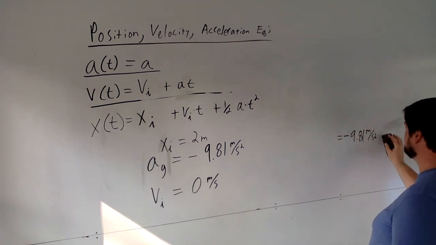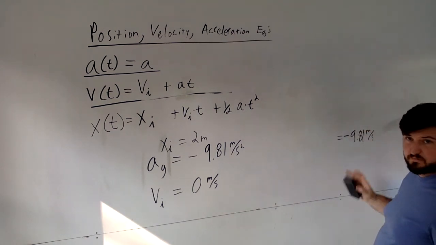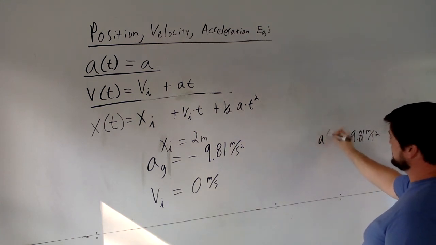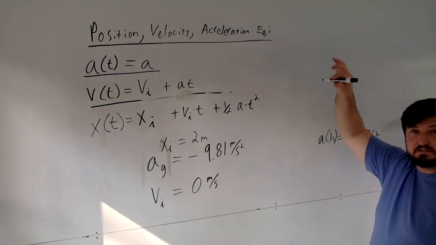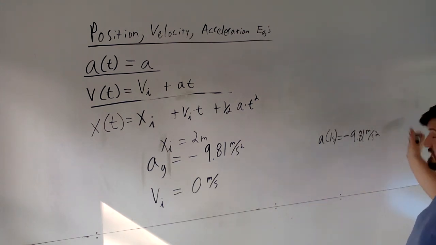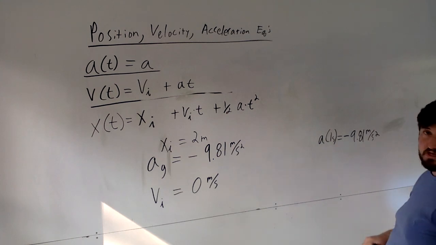Okay, and our acceleration here, well, that's simple, okay? That one's super easy. And I should have taken the second squared off the bottom of the last one. Sorry about that. All right, so our acceleration is super easy. After 1 second, it's consistent. It doesn't matter if I drop it from here or here. It's always going to be the same acceleration rate. After however many seconds, your acceleration is constant.